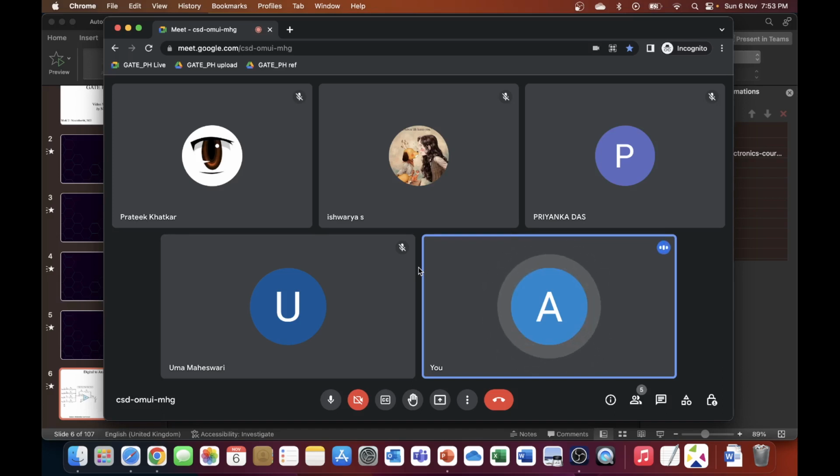The MOSFET operating principle is slightly different from the BJT and the JFET, junction FETs. It's a metal oxide semiconductor field effect transistor. I don't know whether they'll come in the next year or not, but I could not cover them due to the lack of time. So that's about that.